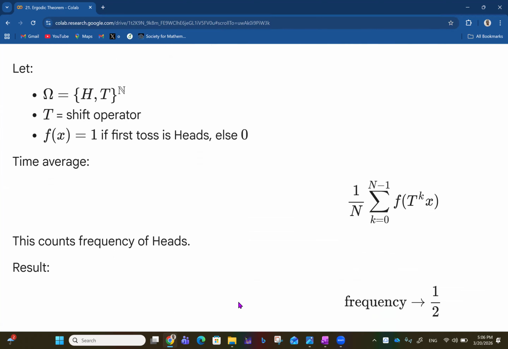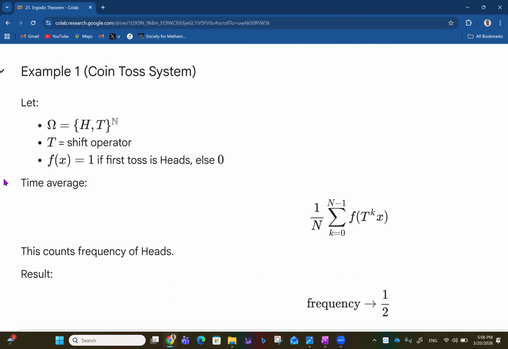So we have an example for a coin toss system. Let the sample space be H, T, head and tail. Now one coin has head and tail, raised to the power of the natural numbers. T is the shift operator, and f of x is equal to 1 if the first toss is heads, and f of x is equal to 0 if the toss is tail. Then we take the time average, which is 1 over n, the sum from k equals 0 to n minus 1 of f of T, the shift operator, raised to the power k of x.